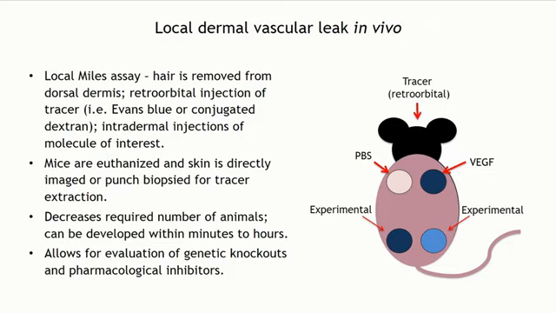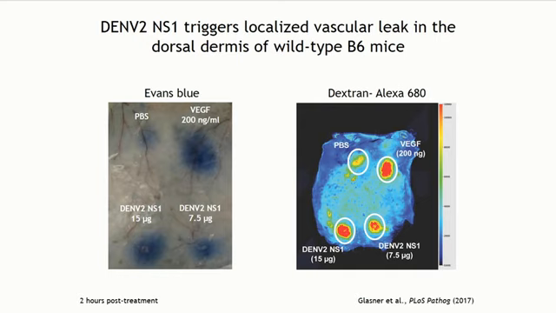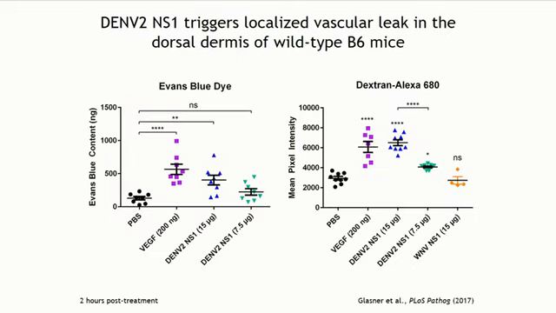This is an example of the types of data we get out of this. So this is the back, the tissue of a mouse following injection with Evans blue dye, and you can see PBS induces very low levels of Evans blue extravasation, whereas VEGF and NS1 induce higher levels of leak. And we see the same thing with Alexa conjugated dextran. This is a quantification of this data, and again, you can see low levels of leak induced by PBS, higher levels with VEGF, and a dose-dependent induction of vascular leak with NS1.